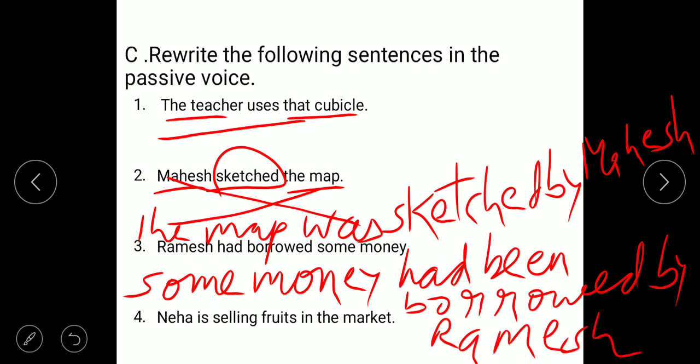Okay. Next one, Neha is selling fruits in the market. Neha is the subject and what she is selling? Fruits. Then is already given. Okay. So it is present continuous tense. Present continuous tense we are using is and are. But when we change their place, fruits become in place of subject and Neha in place of object. Then fruits are. If is and are is there already in active voice, then you have to use is being or are being. So fruits is plural, so we have to use are being.